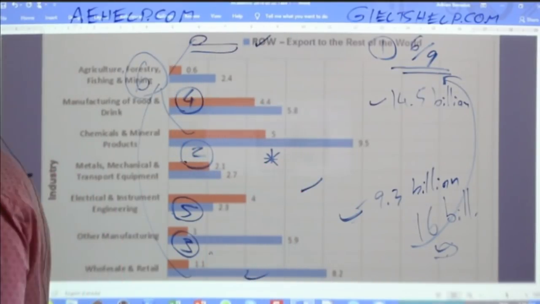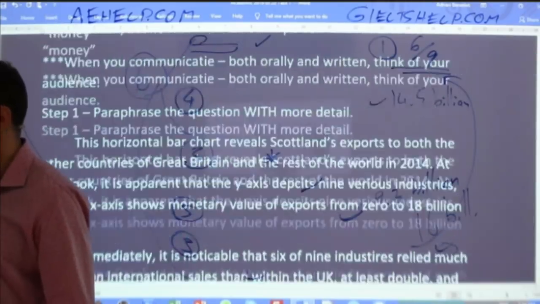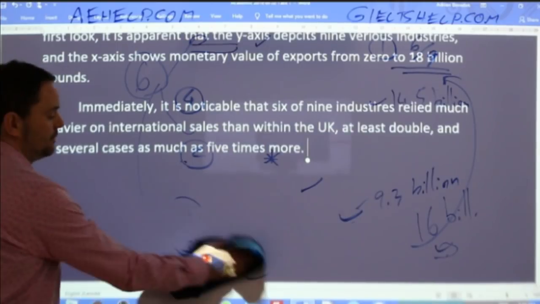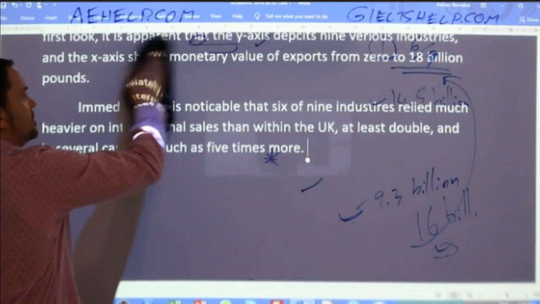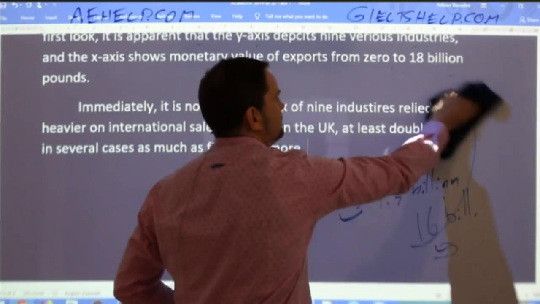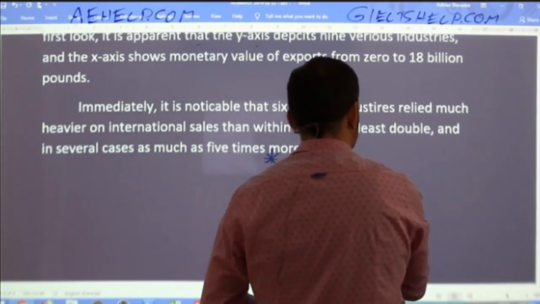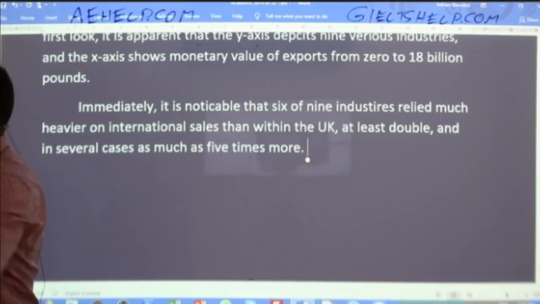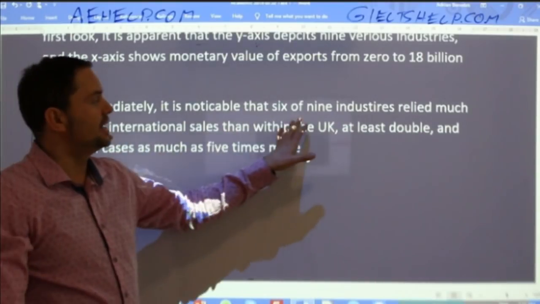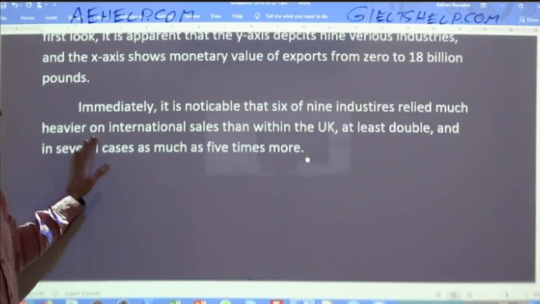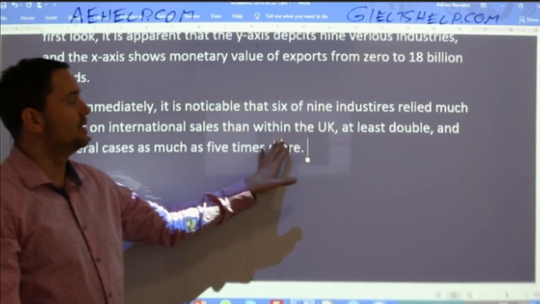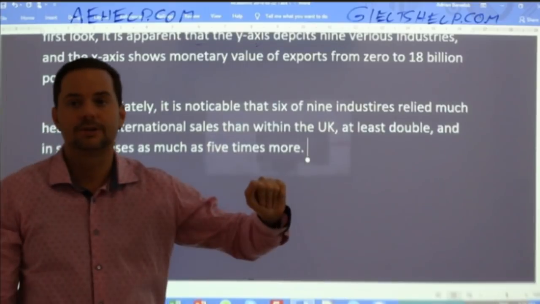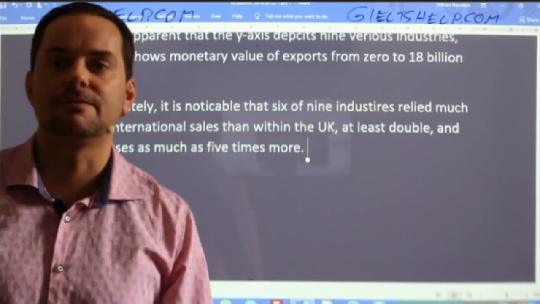Okay. All right. So you saw my sentence. This is what I wrote. Okay, I'm going to erase these points. Hopefully you kept them in mind. Of course, on the IELTS, you'll have those in front of you. So immediately, it is noticeable that 6 of 9 industries relied much heavier on international sales than within the UK, at least double, and in several cases as much as 5 times more. All right, that is your band 9 first sentence.